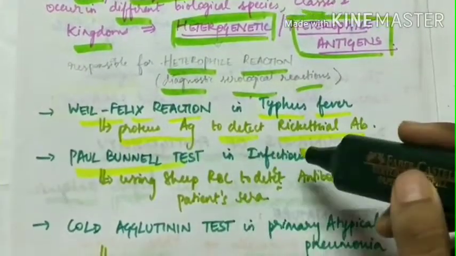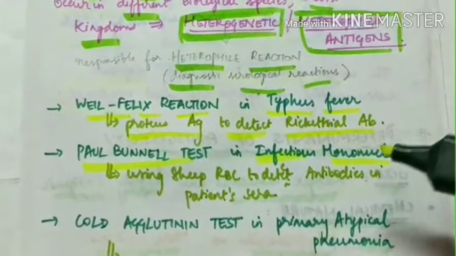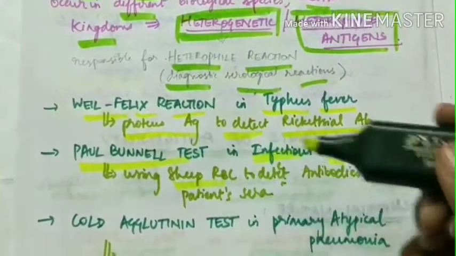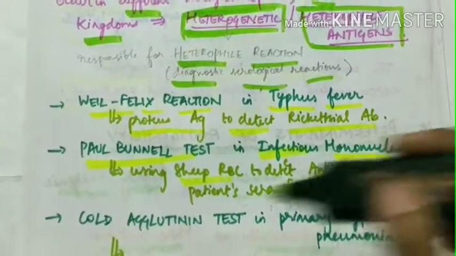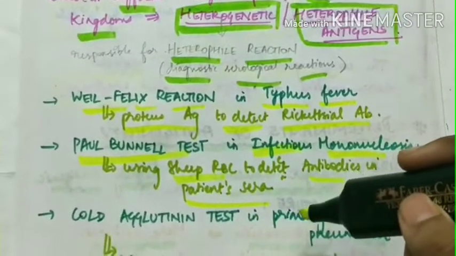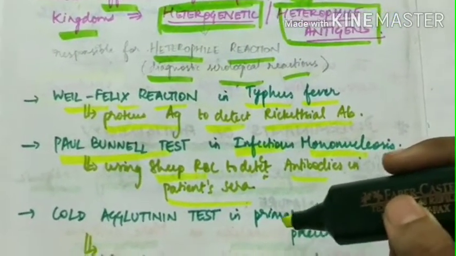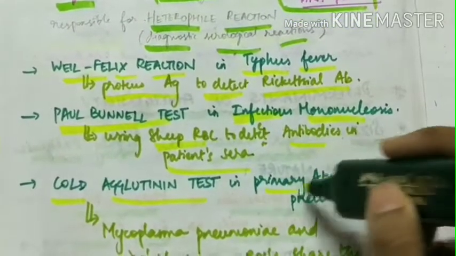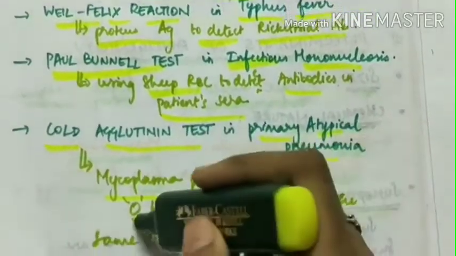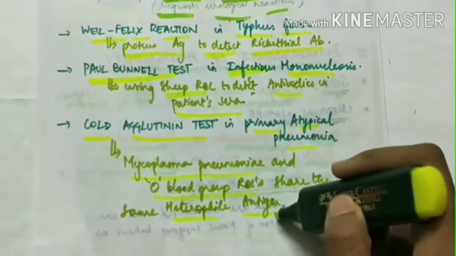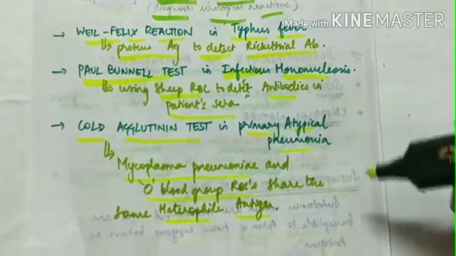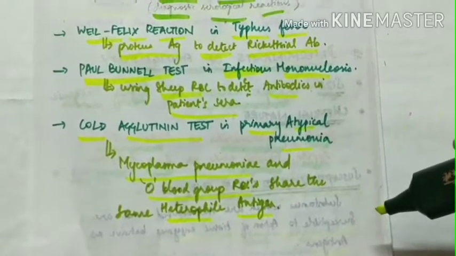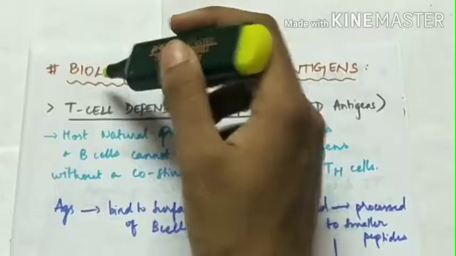Next is the Paul-Bunnell test in infectious mononucleosis, using sheep's RBCs to detect antibodies in the patient's sera, which share the same antigen, heterophile antigens. Next is the cold agglutination test in primary atypical pneumonia. The Mycoplasma and O blood group RBCs share the same heterophile antigen. These are the three main examples of heterogenetic specificity.